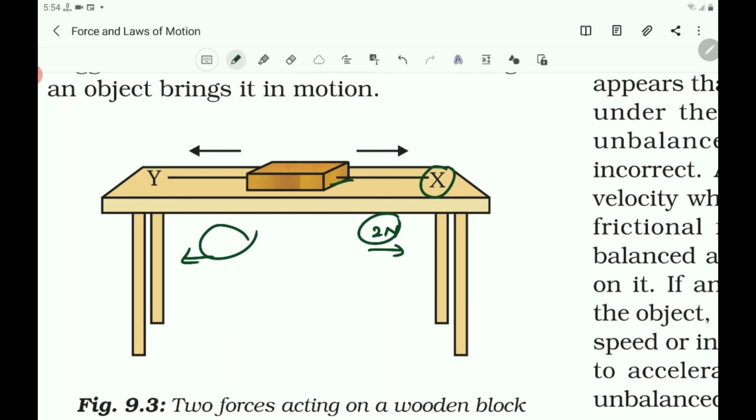If the force in this direction is 3 N, then they are not equal forces, and then the block will move in the direction of the greater force. So in the first case, if both are equal, 2 N to 2 N, the forces are balanced forces, and in the second case they are unequal, so they are the unbalanced forces. And in the case of unbalanced force, the block will move in the direction of the greater force. That is about the balanced force and unbalanced force.